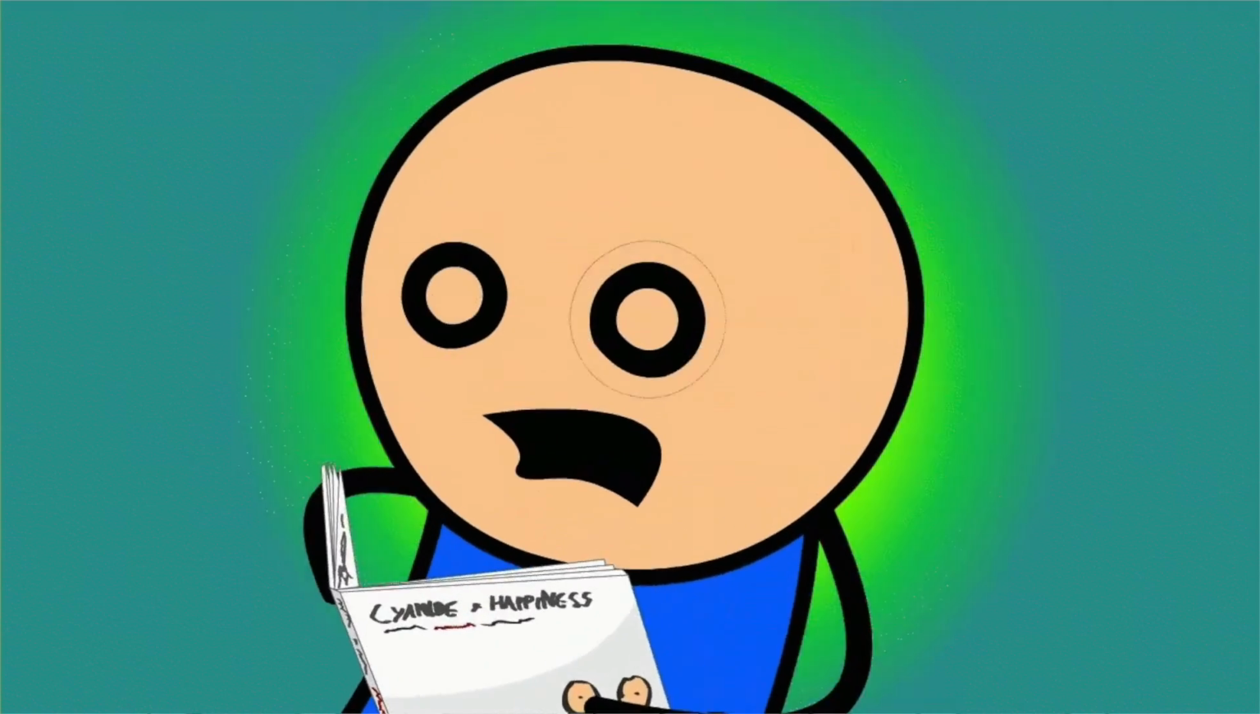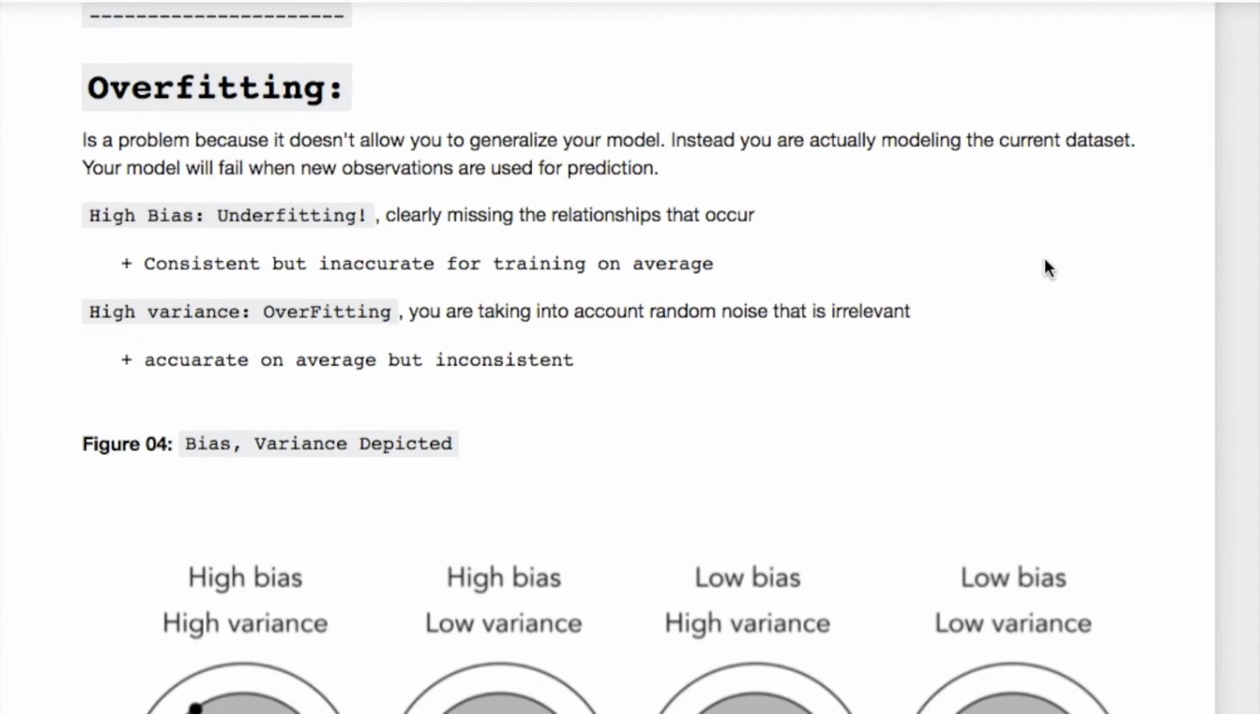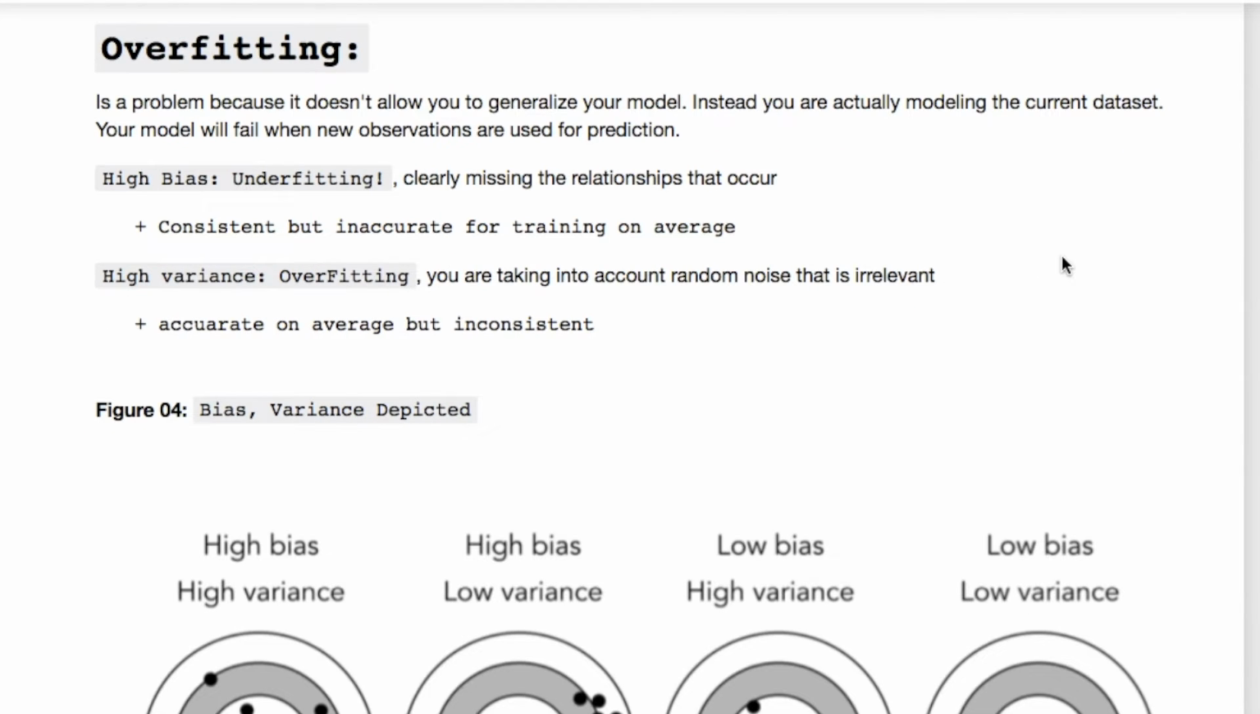Let's first get into overfitting, since that's what's going on with linear regression, and get a handle on what this really is doing. And overfitting is a problem. It doesn't generalize your model. It's only giving you something that may be conducive for your training data. Your model is going to fail for new observations that are used for prediction. So let's look into this.